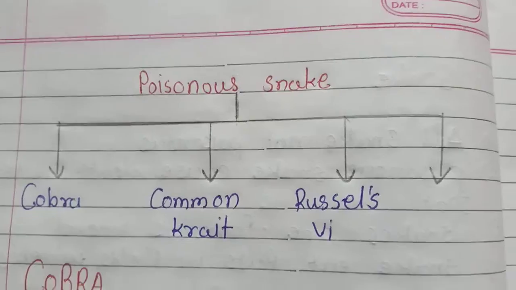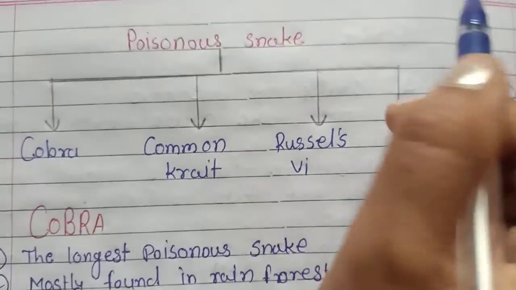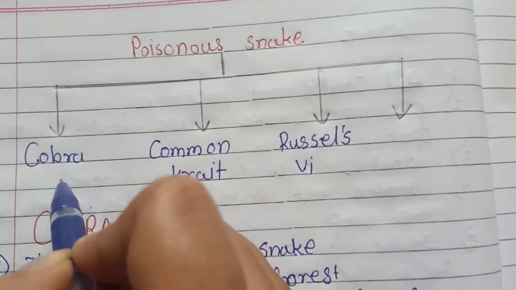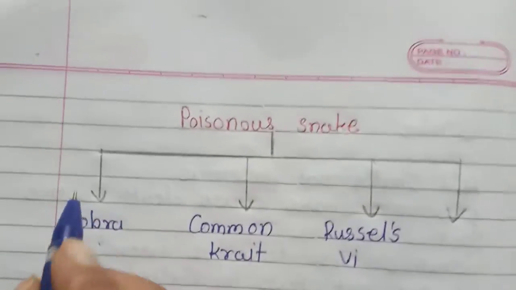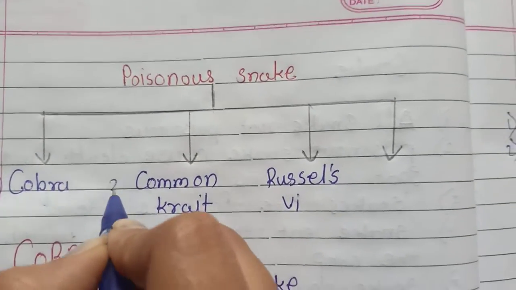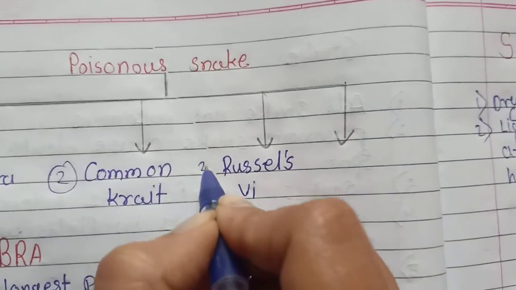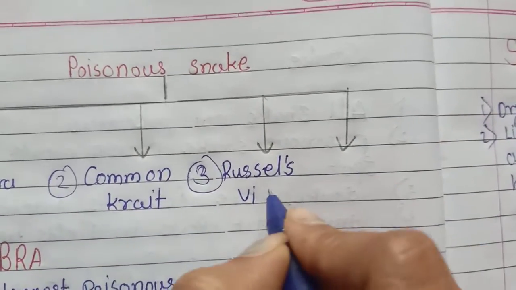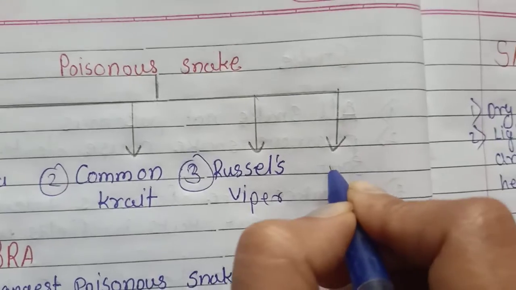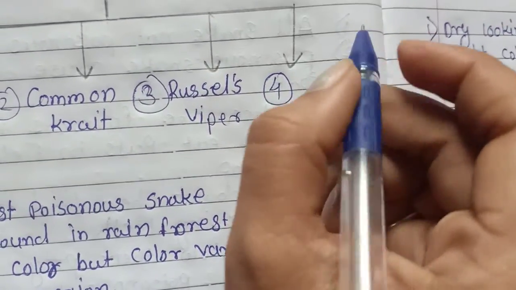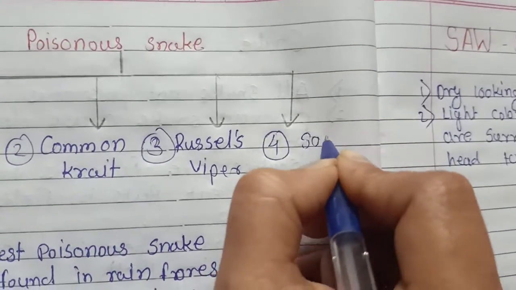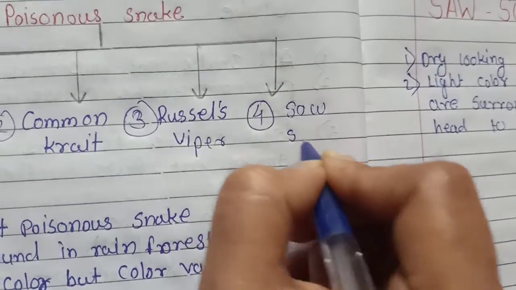So among all snakes, only 4 snakes are poisonous. First is the cobra, second is the common krait, third is Russell's viper, and fourth is the saw-scaled viper.